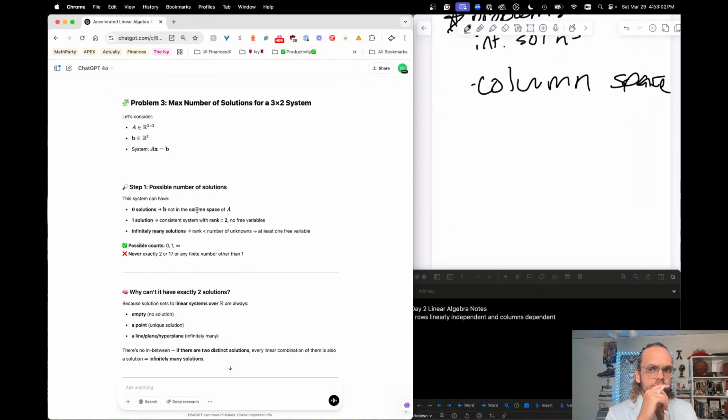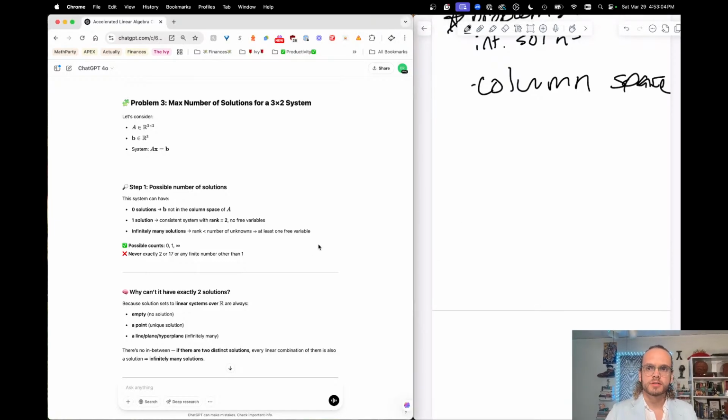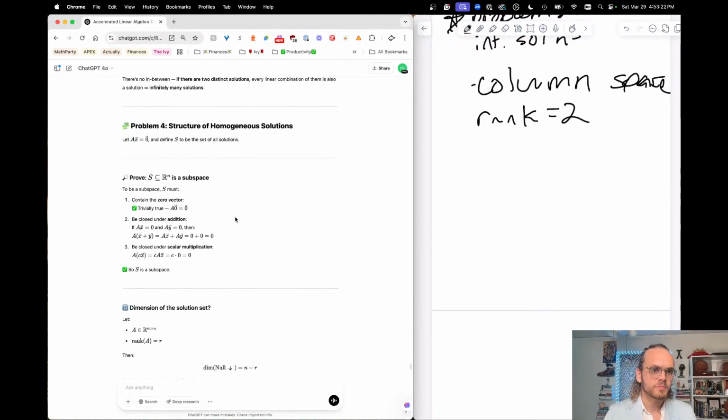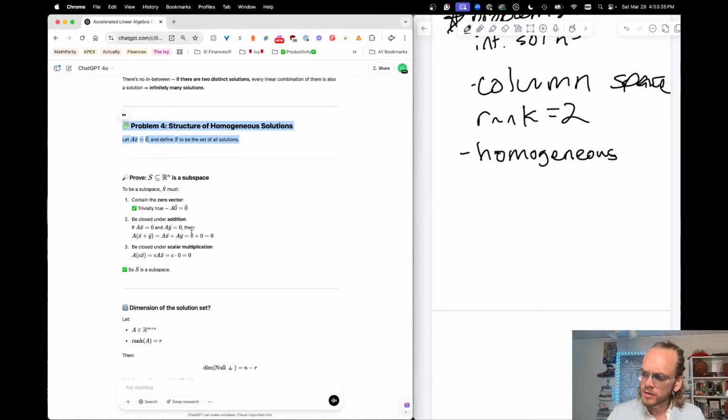And then let's get this back on top. What else was confusing? Rank equals 2. So those are the things that I want to review later. Structure of homogeneous solutions. This is another key term I don't really know. Homogeneous solutions. And I'm okay with not knowing this stuff as long as I take note of it. I can come back later.